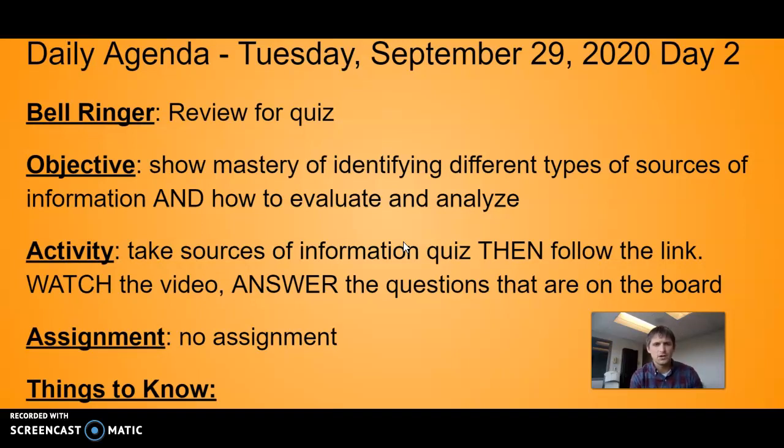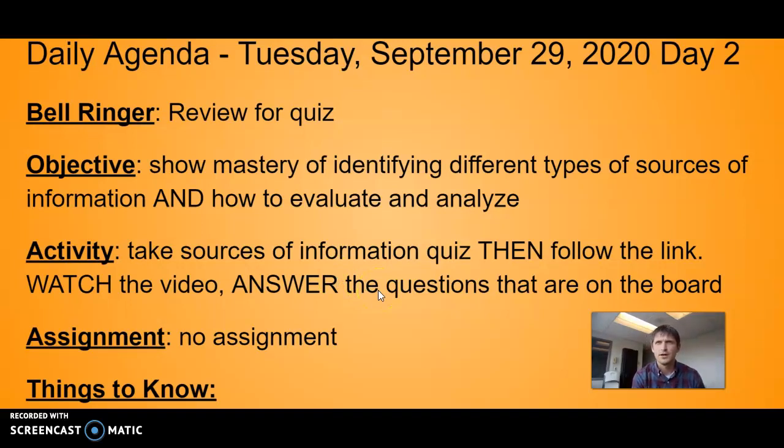And then when you're finished with the quiz, there'll be a link for you to follow to a video. And there are questions to answer. This says that are on the board, but I put the questions in your classroom as well. So you're going to do a few things for me. Review for your quiz. Take your quiz that's in your classroom. It'll say Sources of Information Quiz. Follow the link at the end of your quiz to watch a video, and then answer 2 questions.